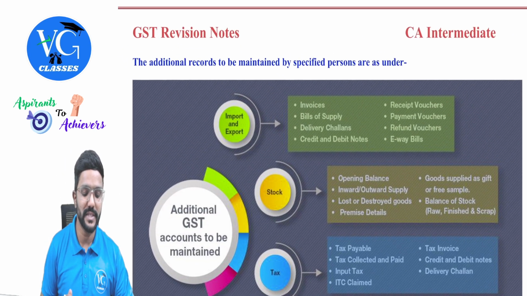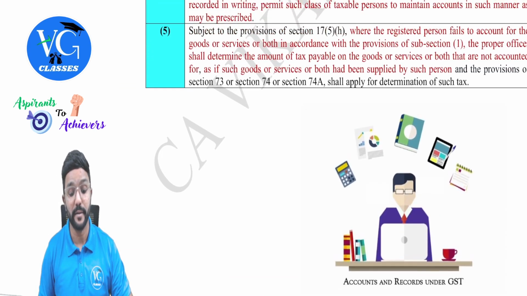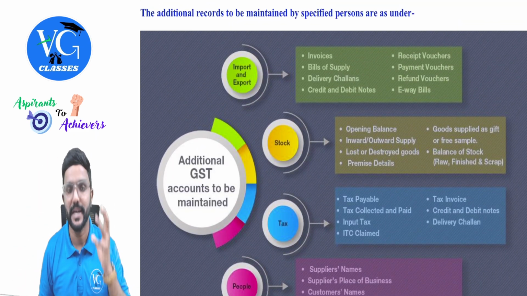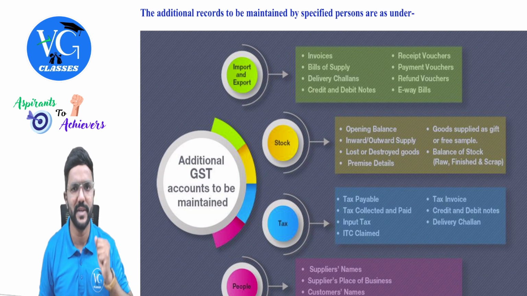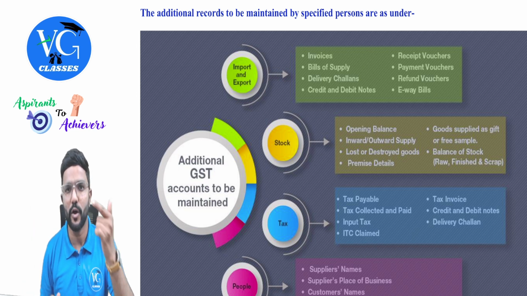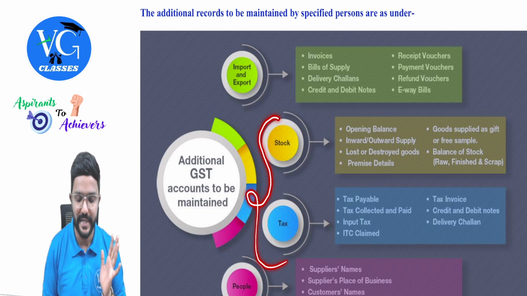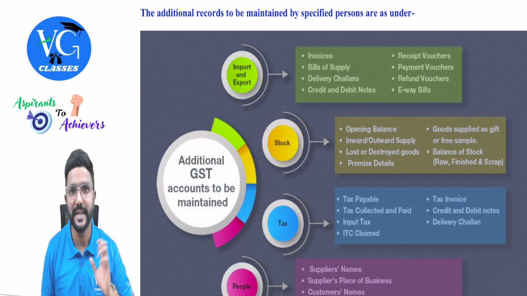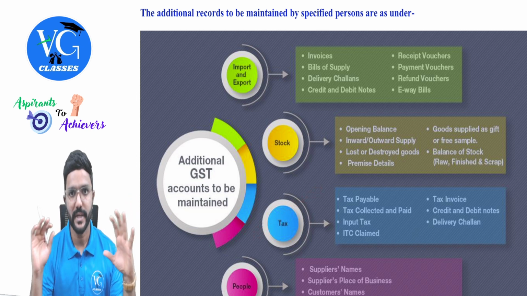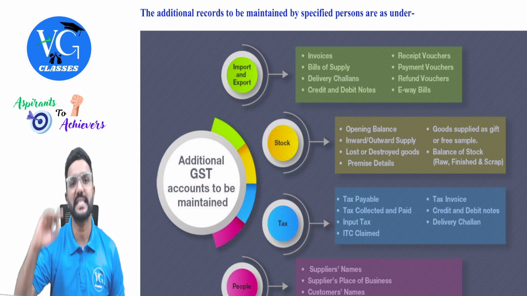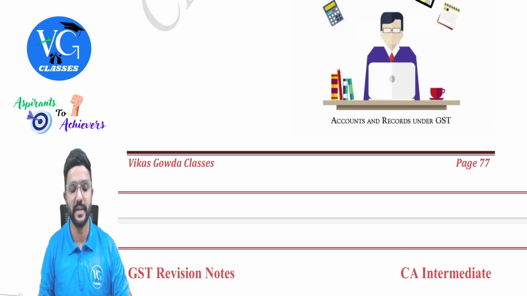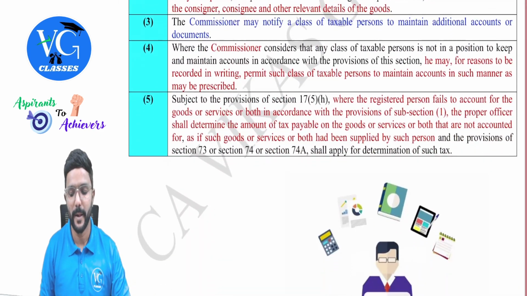Yes, sir. So these are the additional records to be maintained. But one more thing is there. The supplier who is registered under section 10, that is composition scheme, both section 10.1 as well as 10.2a, for both whoever is following the composition scheme, for them these two details are not required. That is the stock details as well as tax details are not required, guys. Got it? In simple, for composition supplier who is registered under section 10, the stock details and tax details are not required.